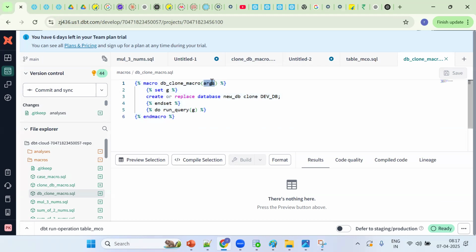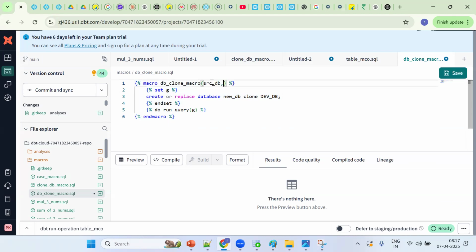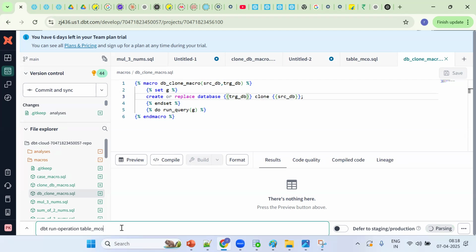Two arguments: SRC DB, the source database, and the target database. Tell me, where should the source database be put, at dev DB or new DB? Old DB, that is dev DB. Tell me how DBT knows it's an argument. Using a Jinja expression. Same thing, so copy it. So TRG database. Okay, so far good. Now right now we are having no arguments, which is working fine.